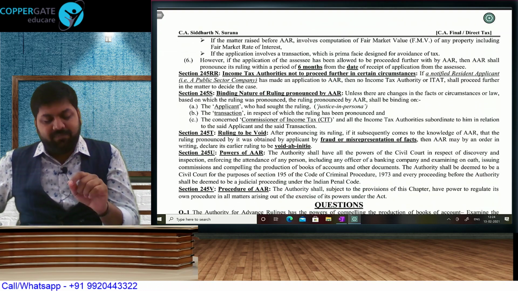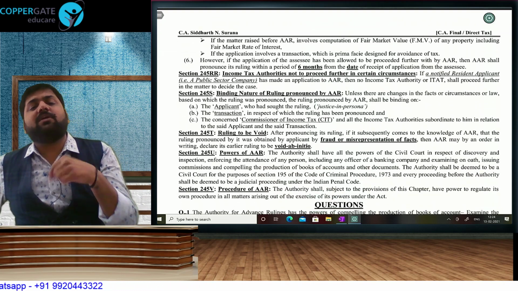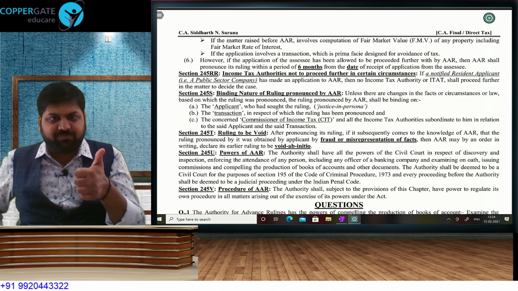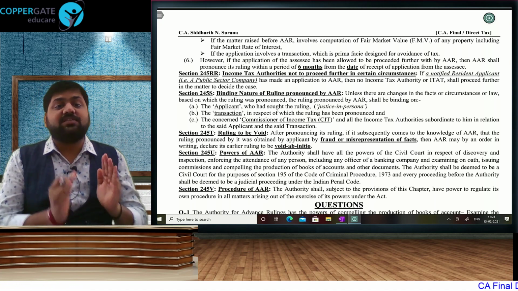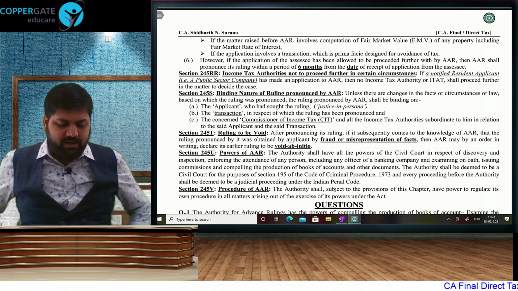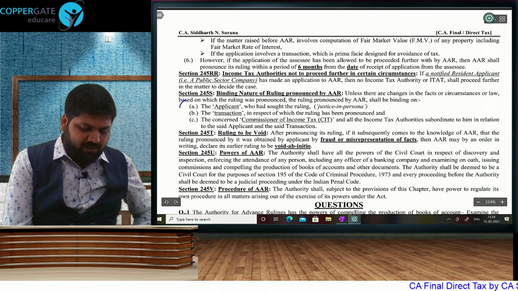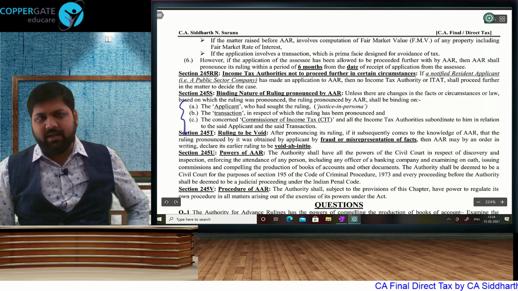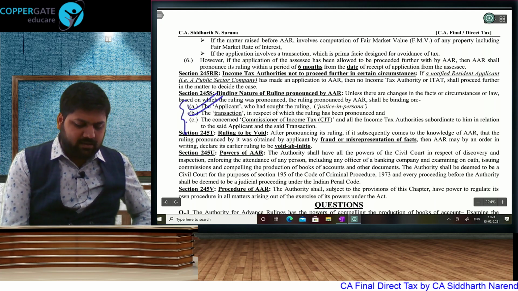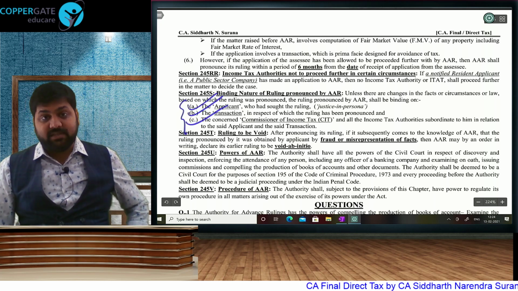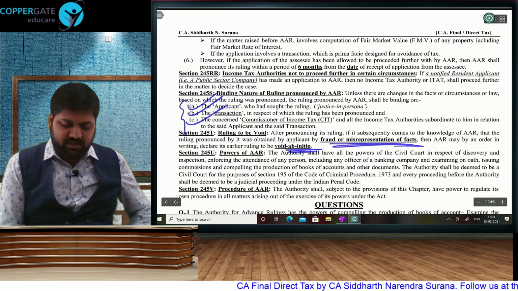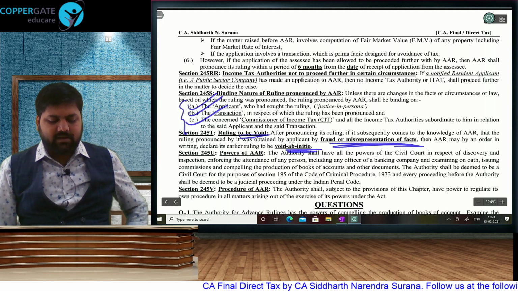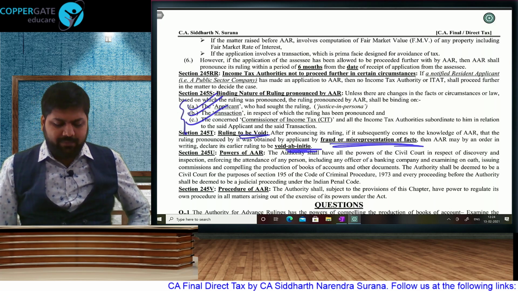Lastly, in the case of public sector company, because somebody was already working on the matter pending at AO, CIT or ITAT, they will not be proceeding further, because now this case will be handled by authority for advance ruling. We are all aware that the ruling of AAR is binding on applicant, department, and the transaction. If you do the same transaction in future, if there is any fraud or misrepresentation of fact, then AAR can declare own order as void ab initio.